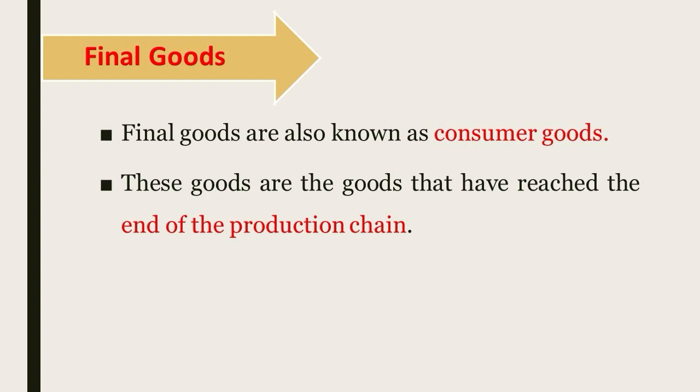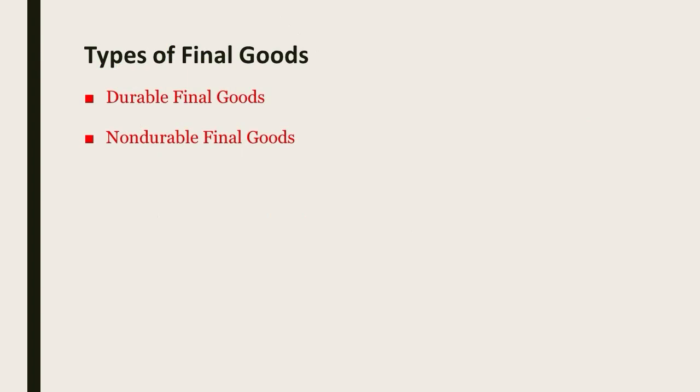Similar to the consumption good, we have two different categories of final goods: durable final commodity or durable consumer goods, and non-durable final commodity or non-durable consumer goods. Exactly these two goods are similar, and are used alternatively for one another.